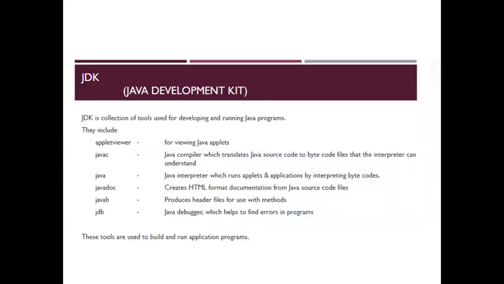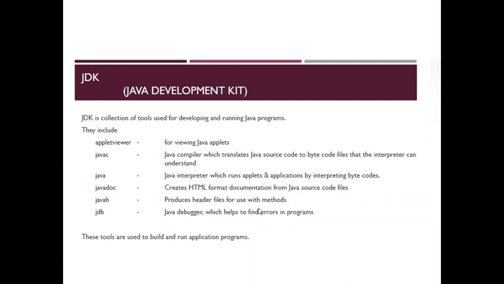Firstly, JDK, Java Development Kit. From the name, it's clear: tools used in development of Java programs. JDK is a collection of tools used for developing and running Java programs. They include, firstly, the applet viewer for viewing Java applets. When we study applets and implement applet programs, we use the Java applet viewer.